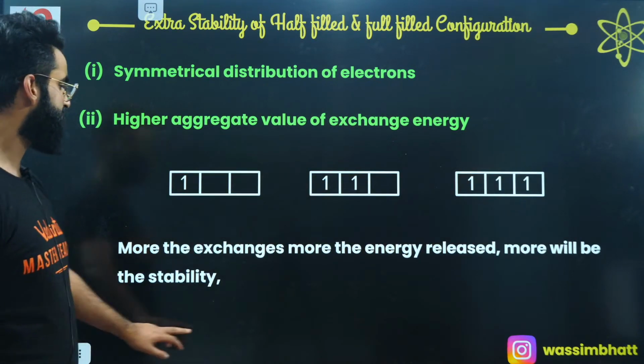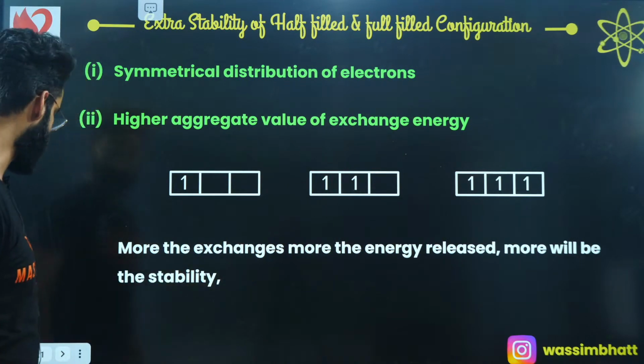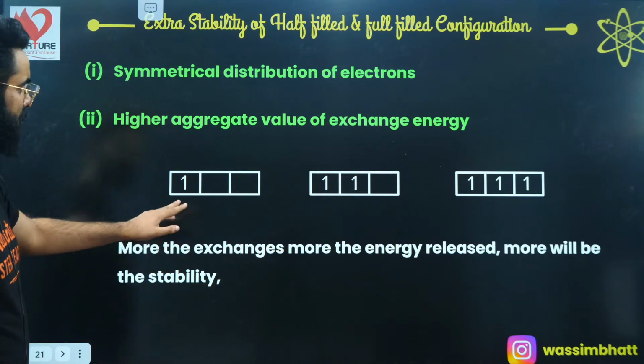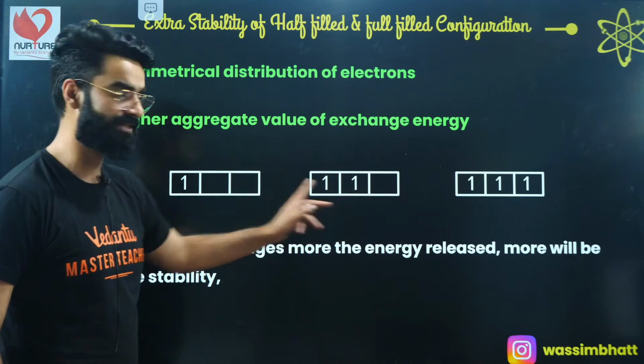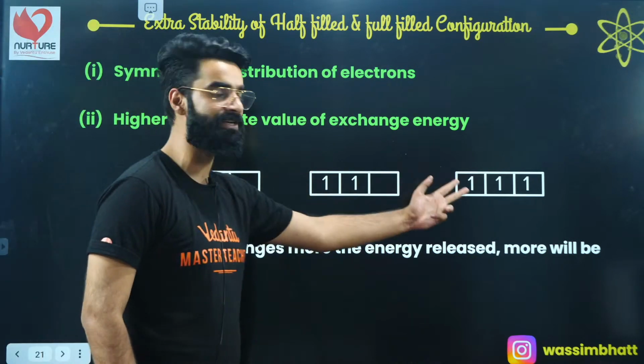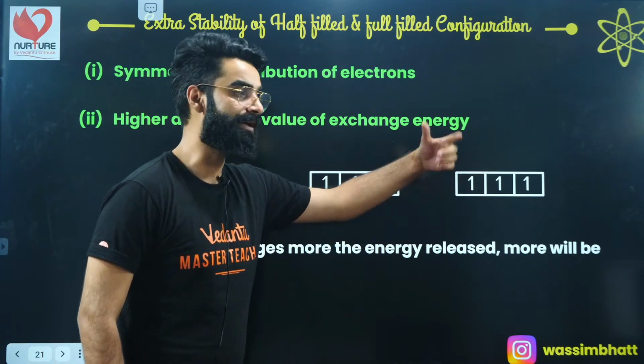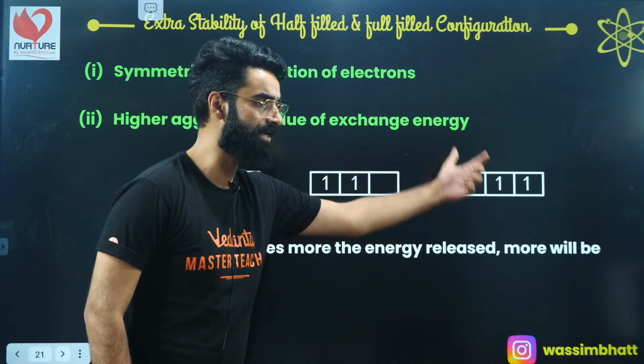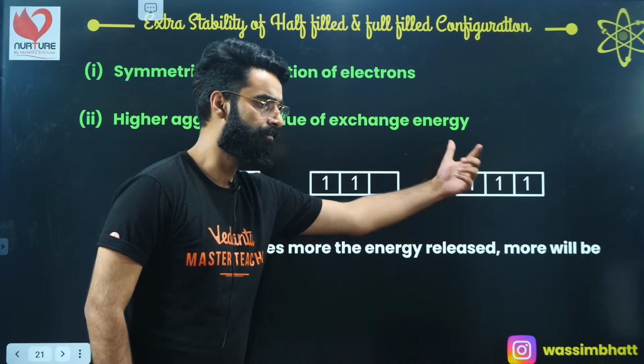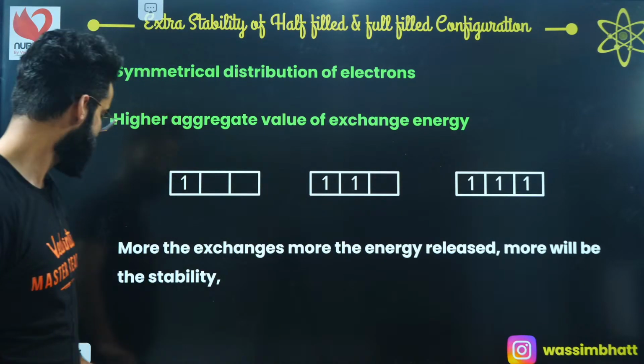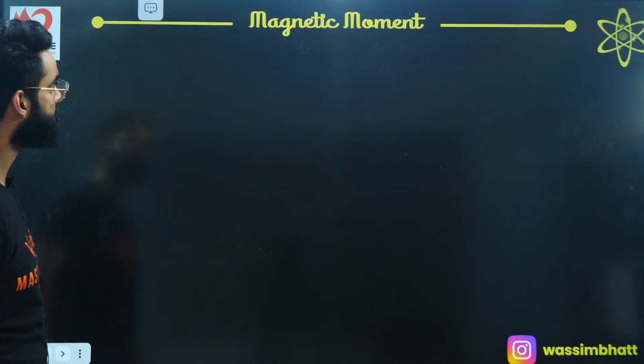So more the exchange, more the energy release, more the stability, right? If I want you to compare the stability of these configurations, this is P1 configuration, this is P2, this is P3. P3 will be more stable. Why? Because in case of P3, there are more exchanges. More exchanges means more energy released, and more energy released means more stability. As simple as that.